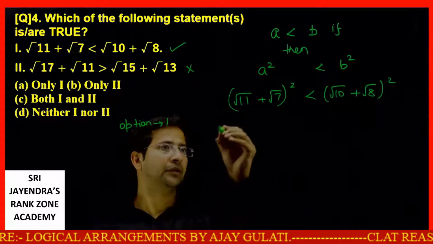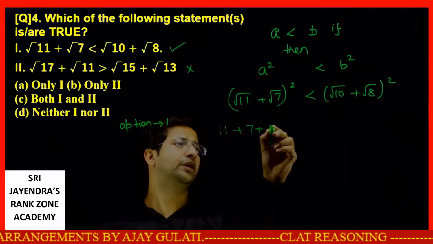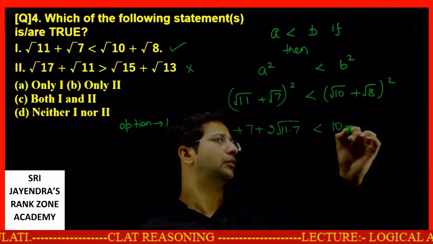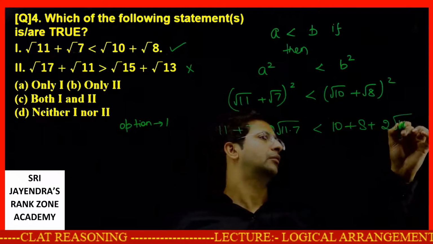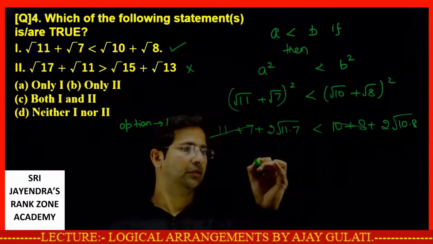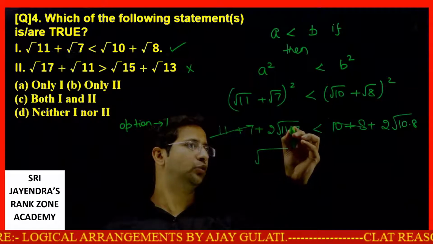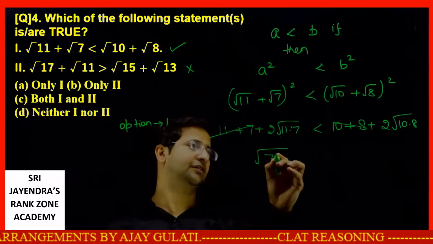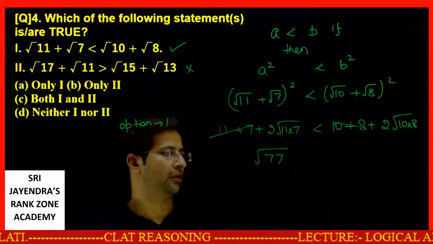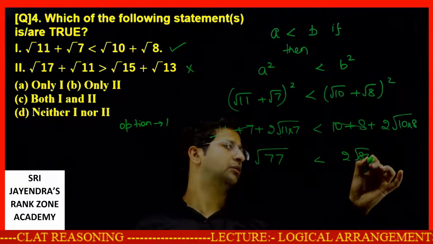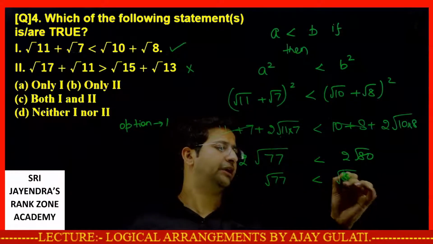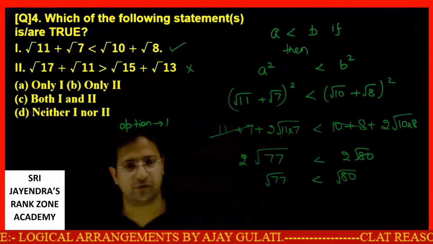Let's just check it. A square plus B square plus 2AB. 18 and 18 cancel. This is 11 into 7, this is 77. Dot means multiply. Is less than 2 root 80. 2 and 2 cancel, or I can say root 77 is less than root 80, obviously. This is one way I have proved it in front of you.